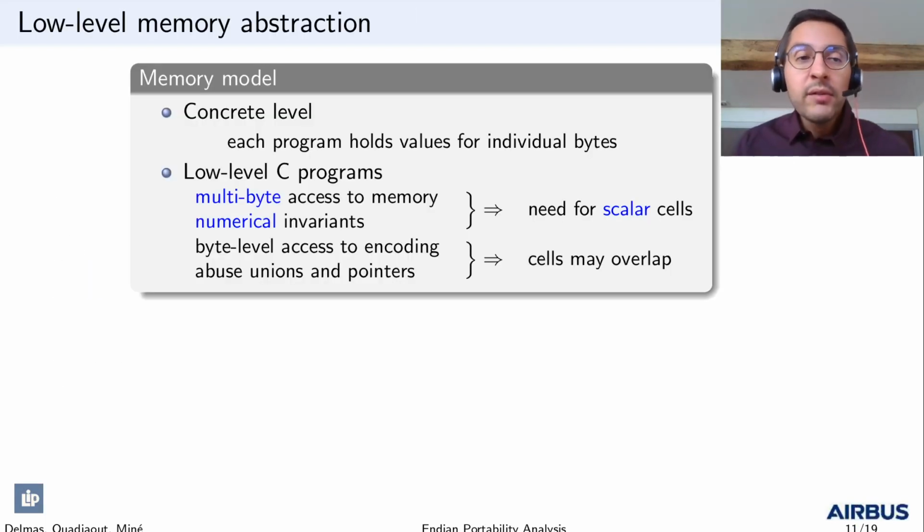At the most concrete level, each program version holds values for individual bytes. Yet, we deal with C programs, which have multi-byte access to memory, and we want to compute numerical invariants. Hence the need for scalar cells, which are synthetic scalar variables holding values for memory dereferences. In addition, we want to deal with low-level C programs, which tend to abuse the weak type system of C with unions and pointers to get byte-level access to the encoding of scalars. As a consequence, cells might overlap.